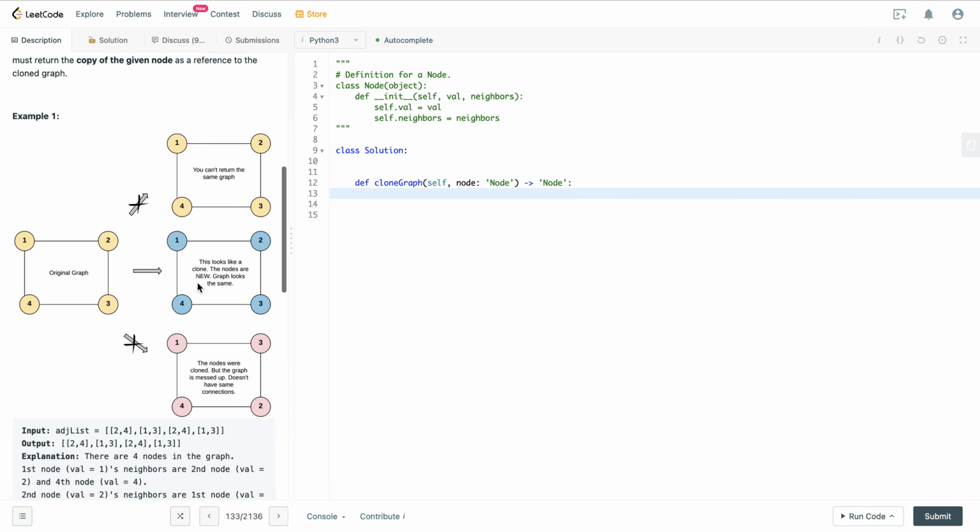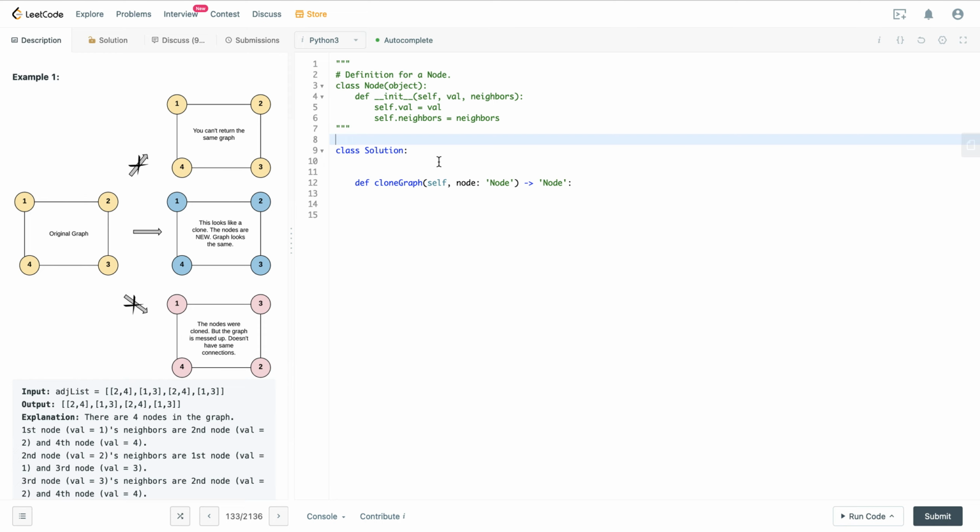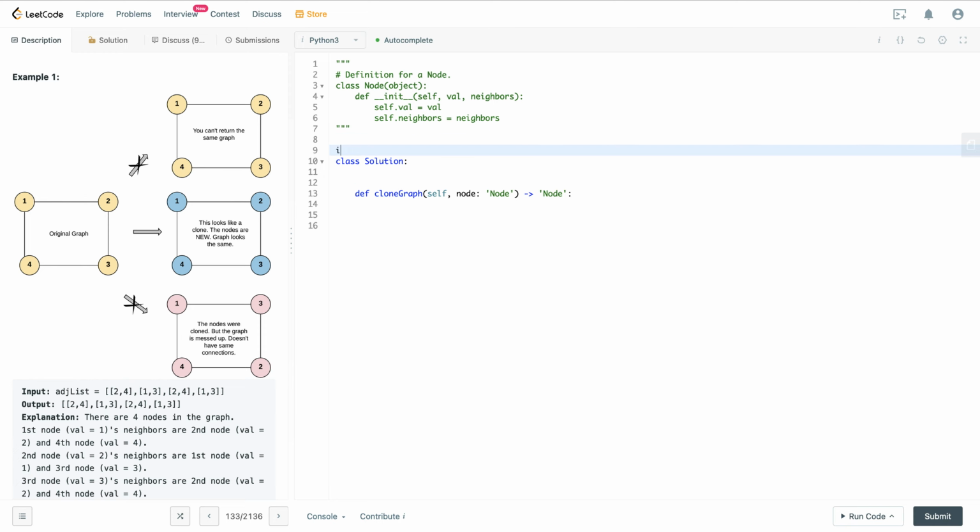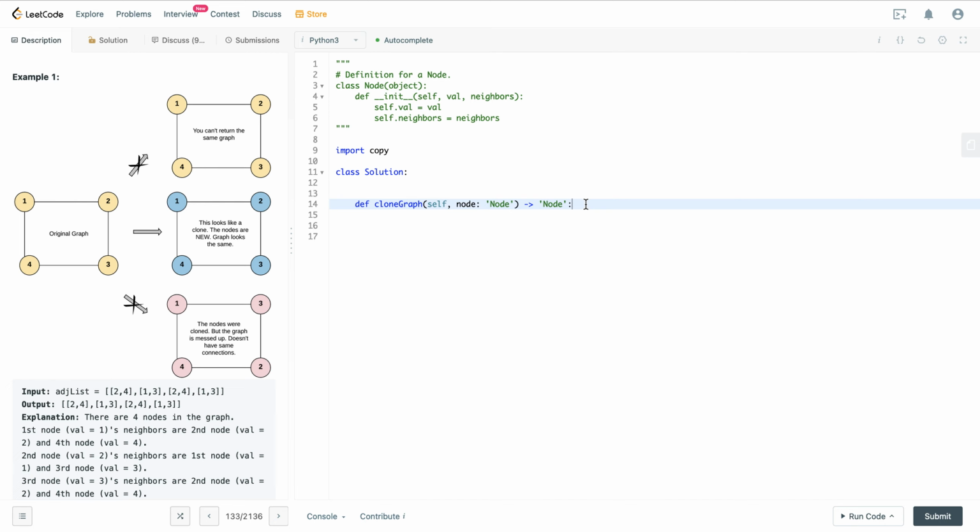So immediately, if this was not in an interview situation, we can do something like import copy, and then we just return a deep copy of the passed in node, right? So we can do clone node equals copy dot deep copy, node, and then we can just return clone node.